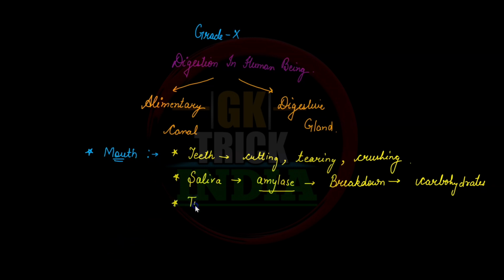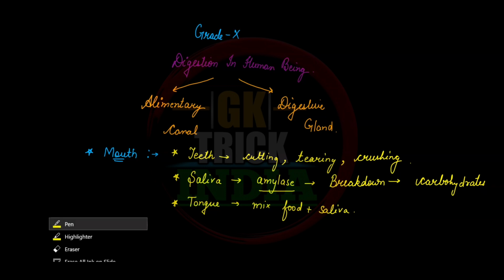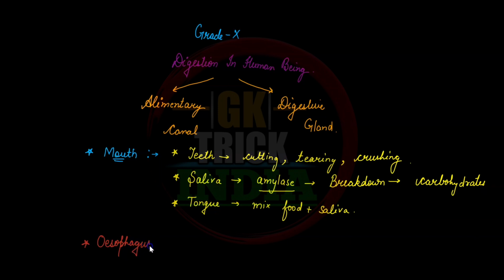The third, student, tongue. Now, tongue has a basic function of taste, and apart from it, it mixes food with saliva. Okay, this is a basic function if I talk only with respect to digestion. Now after the mouth, we have another part which we call esophagus or oesophagus. In some books it is mentioned esophagus, whereas in other books it is oesophagus. Now if I talk about oesophagus, students, what is it? It is just a tube which helps to pass the food from mouth to stomach.